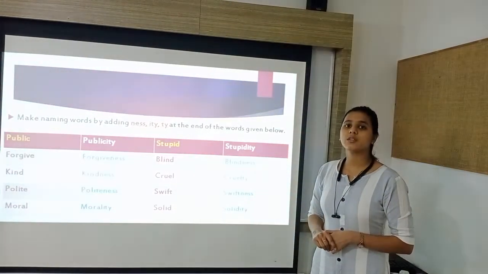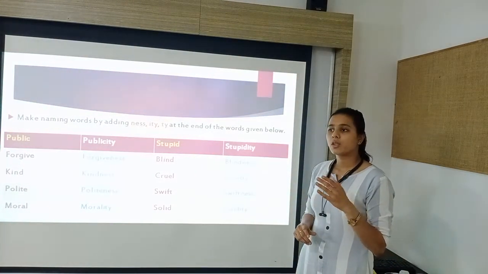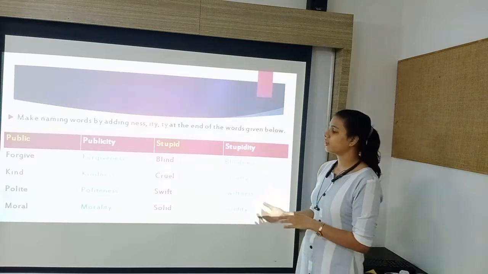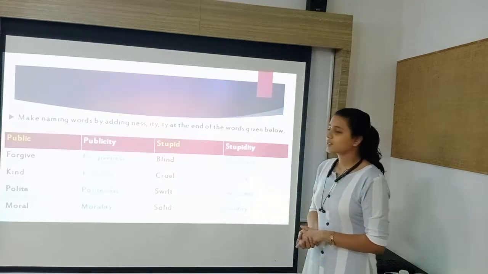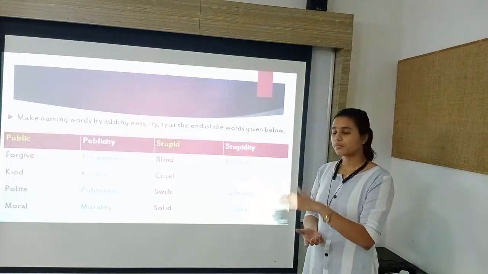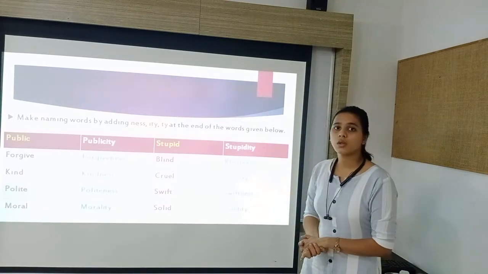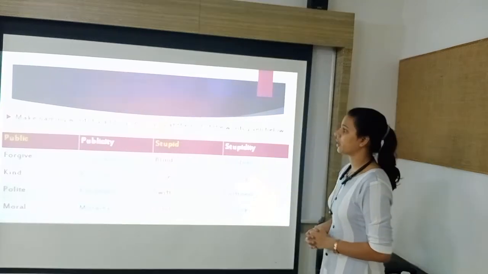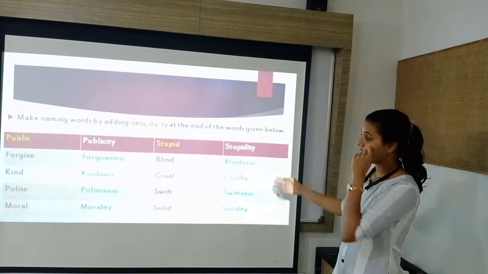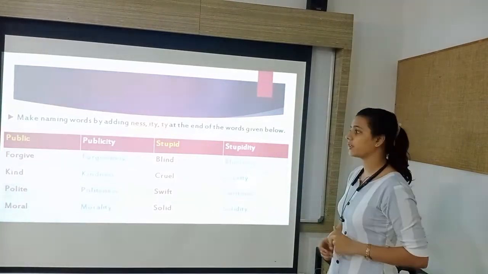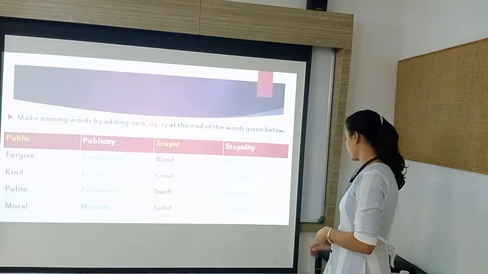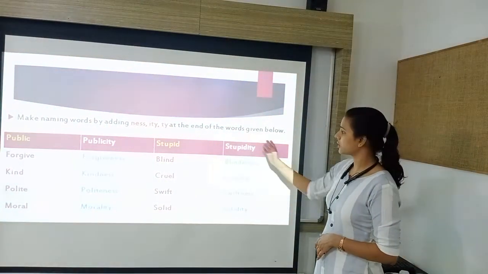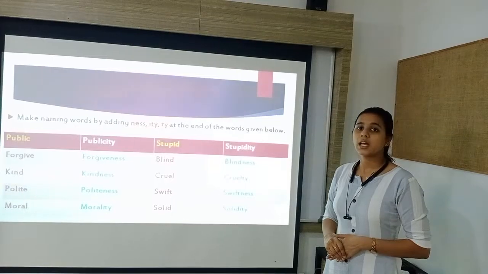Cruel, who does not have pity or mercy. That one is called cruel. Next is swift, smooth. Next is solid, hard. So in this way you have to make new words by adding a suffix to these given words. Now these were all adjectives, and the new word which is made, that is an abstract noun.